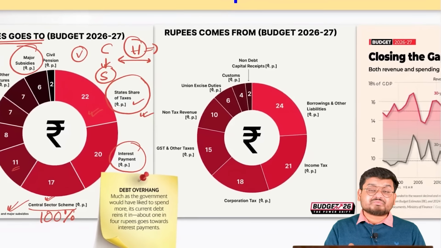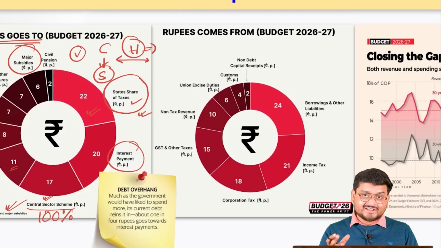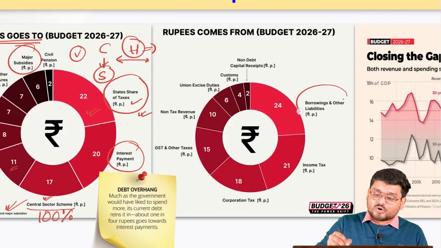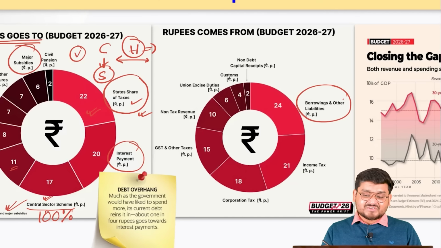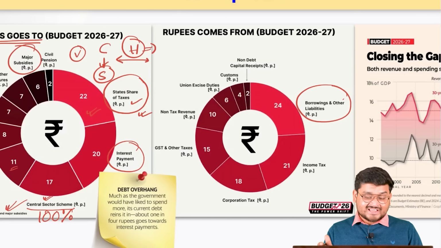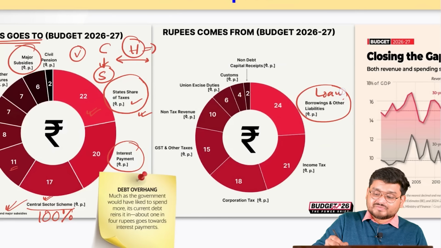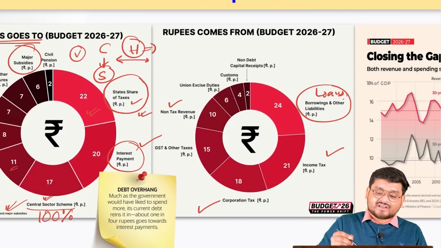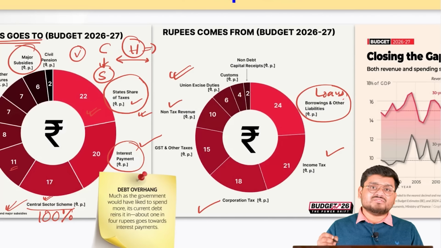Also, now if you are trying to spend this kind of money, where is the money coming from? The money is mainly coming from the borrowings, as you can see here, guys. So the majority of the money that the government spends is actually in the form of loans, then the income tax, then the corporation tax, then GST, then non-tax. Finally, we have various other kinds of receipts.